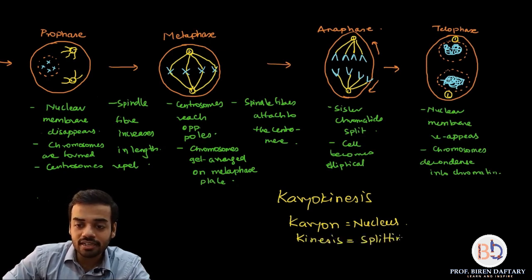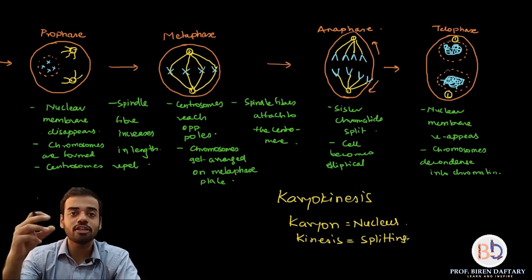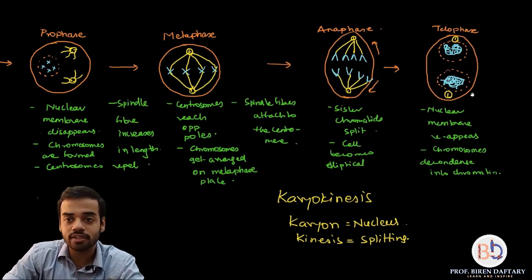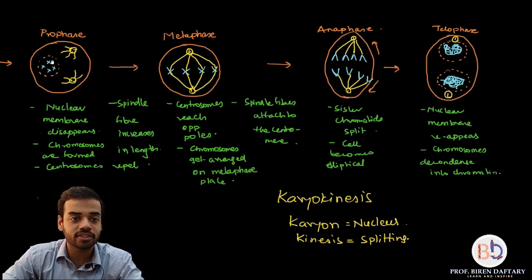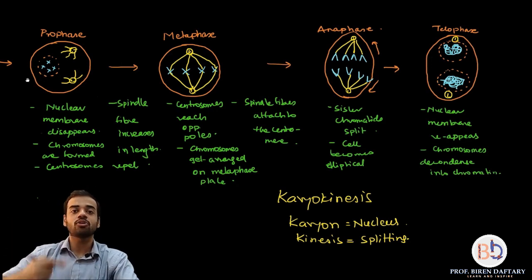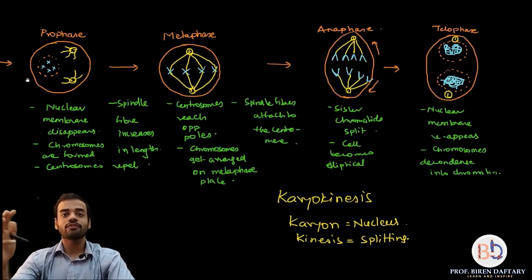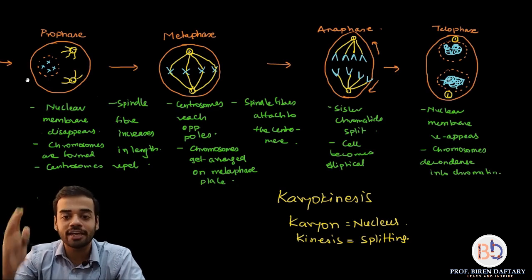So the nucleus has successfully been split into 2 parts. See, this was your single nucleus. Now you have 2 nuclei over here. Can you see this? 2 nuclei from single nucleus. So nucleus has been split, karyokinesis. So prophase, metaphase, anaphase, telophase, all these 4 are a part of karyokinesis.